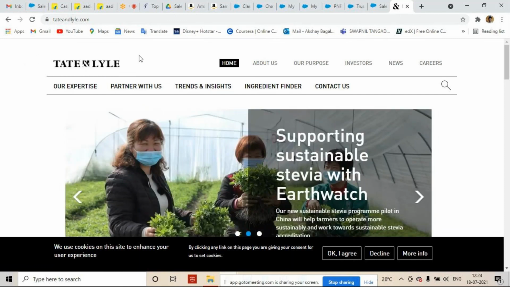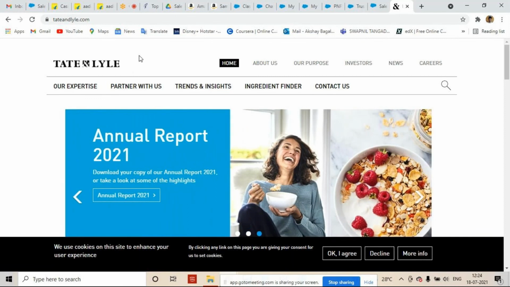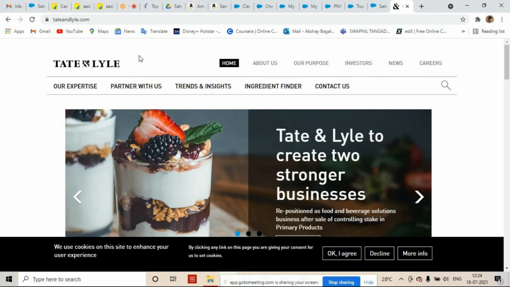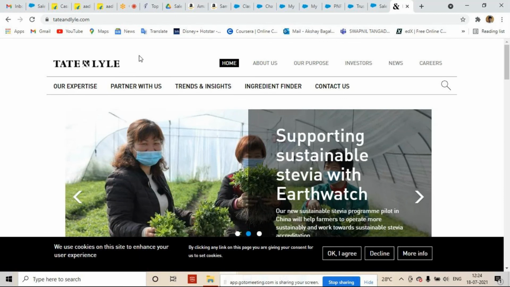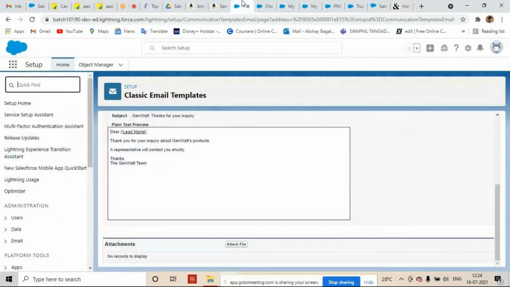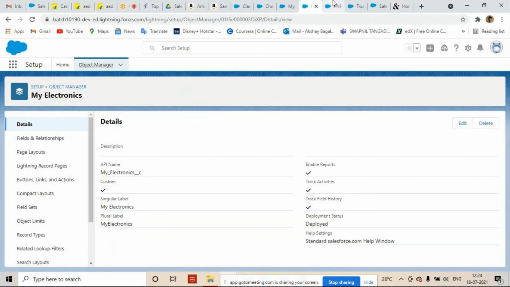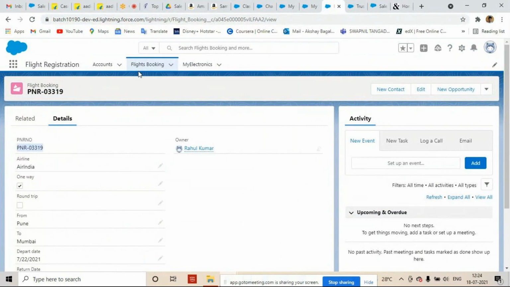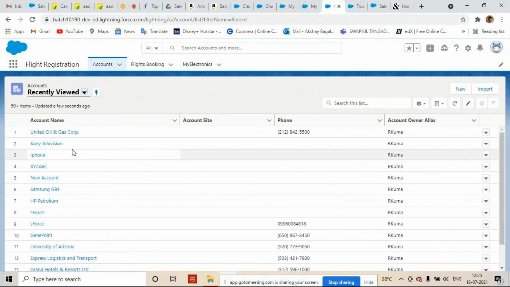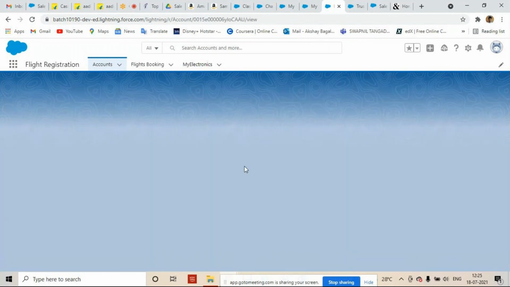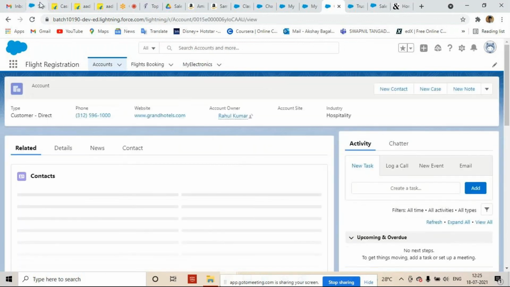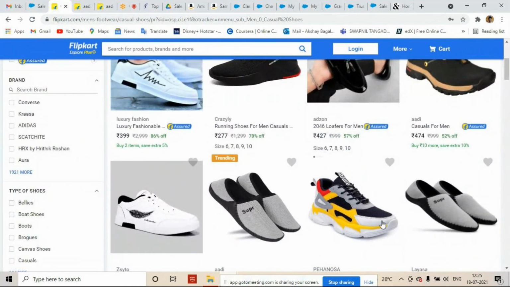Sir, I read somewhere about data and metadata. Can I know about it? Yes. What is data? So these all are data here. What we have created in the account, these are all data. In Flipkart, these are all data, but the data is in picture format.